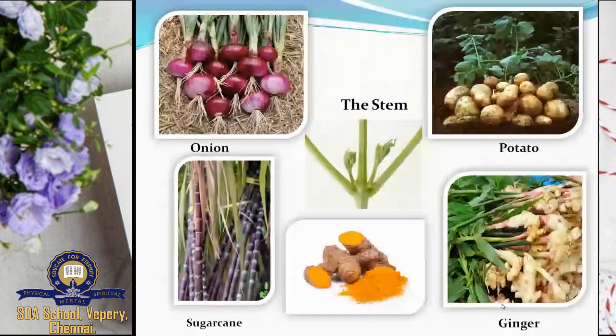Next. This is turmeric. So say the names along with me. First, onion. Next, sugarcane, potato, ginger, and turmeric. All these store their food in stem. Okay, shall we go to the next one?